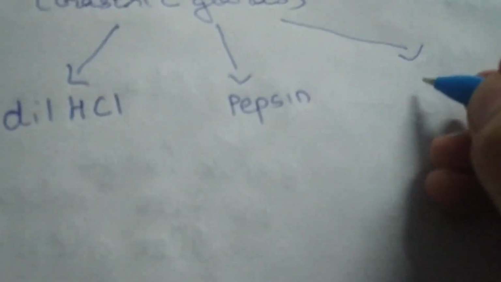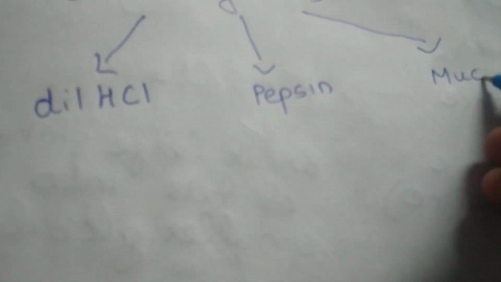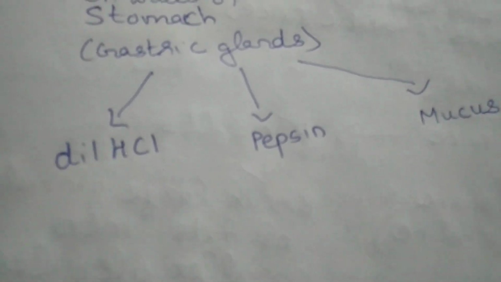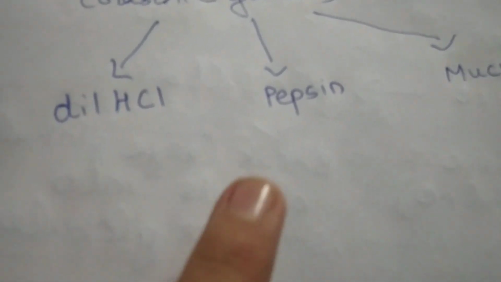The first thing they release is dilute HCl. The second is an enzyme which is called pepsin, and the third thing is mucus. So the walls of the stomach consist of gastric glands, and the gastric glands release dilute HCl, pepsin and mucus.